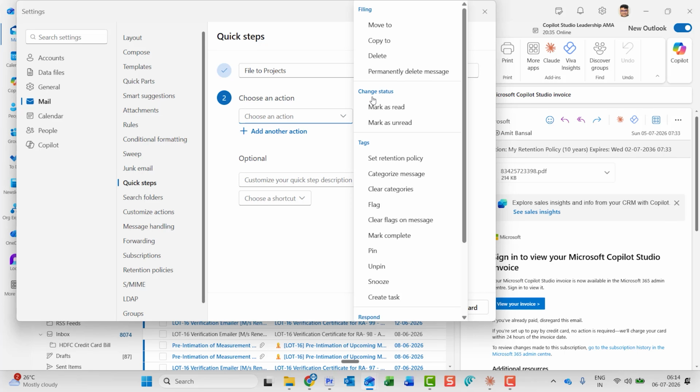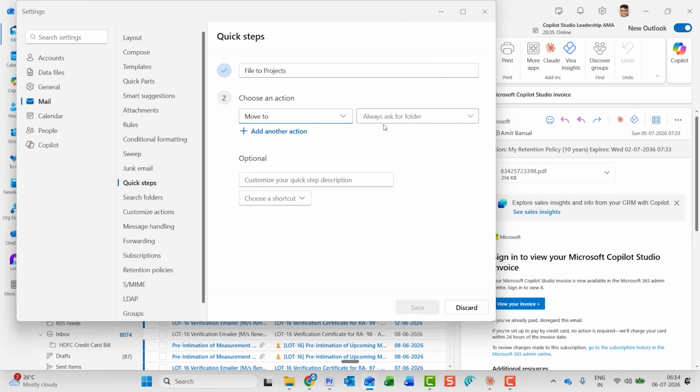Now, first you need to name it. So I name it File to projects. This is my name. Now the next step is to choose an action. So when I click on this drop down, there are multiple options, but currently I need to move that email to a specific folder. So I select Move to. Now I have to select the folder.